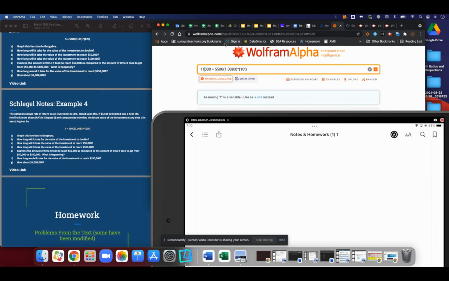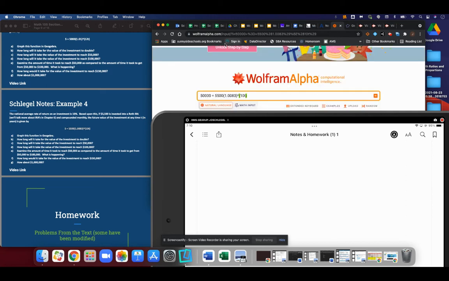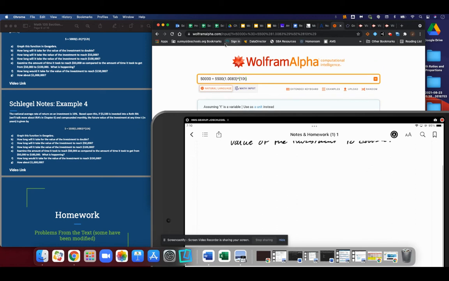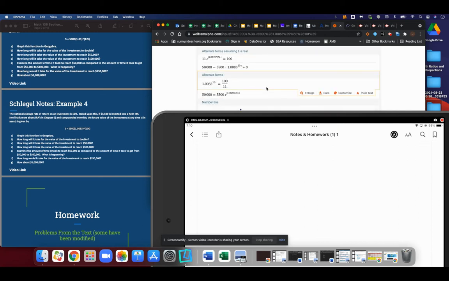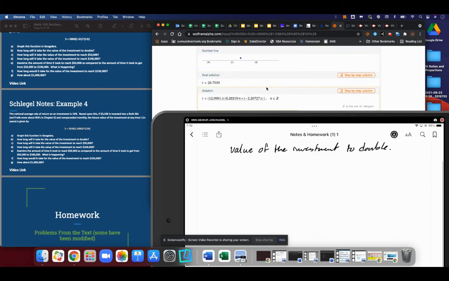And so again, we're going to bump it in here, 50,000. So let's see what Wolfram has produced for us. Wolfram says 26.7 years. So for part C, 26.7 years to reach 50,000 bucks.